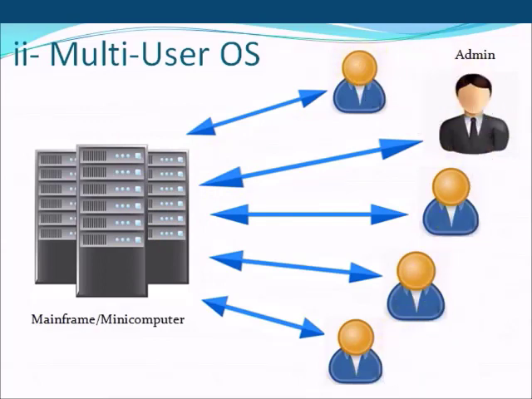In this type of operating system where many users are working together, they can share and access the resources of each other. Like if this user A has more space or hard disk to store data, and this user B has short space or is running out of space, then the user B can also save his data on the hard disk of this user A.